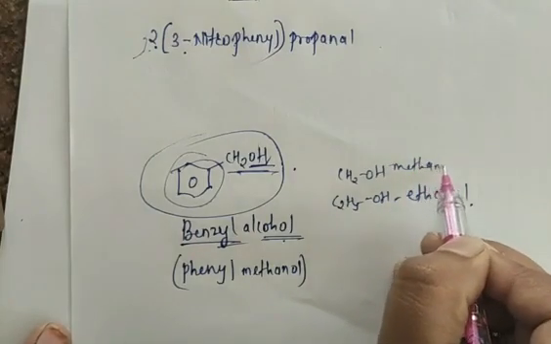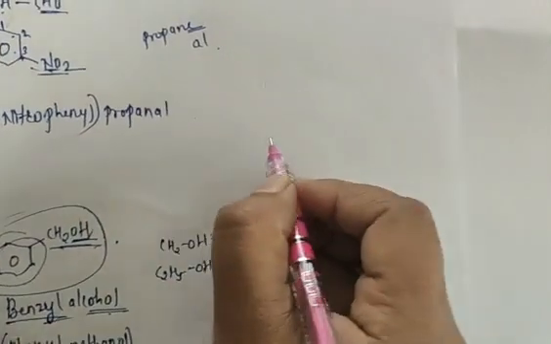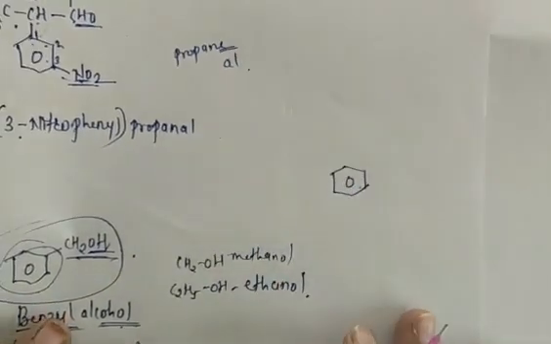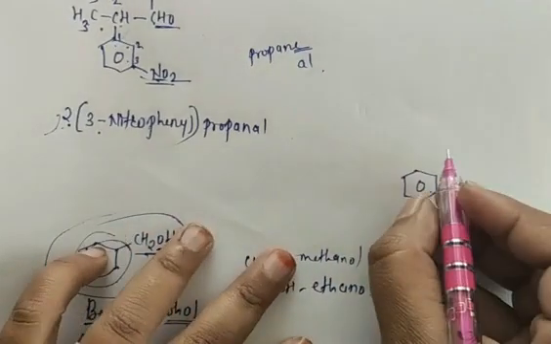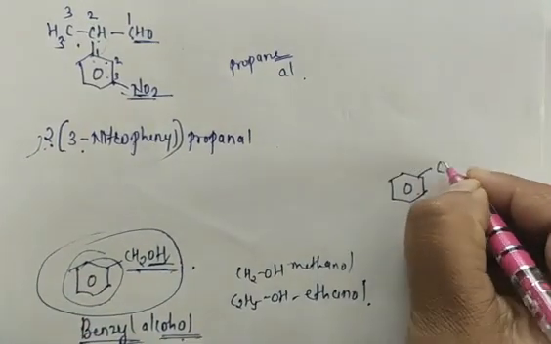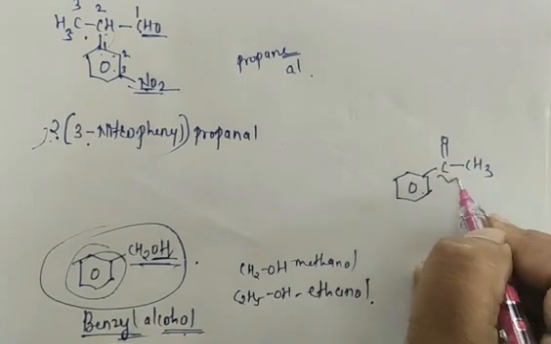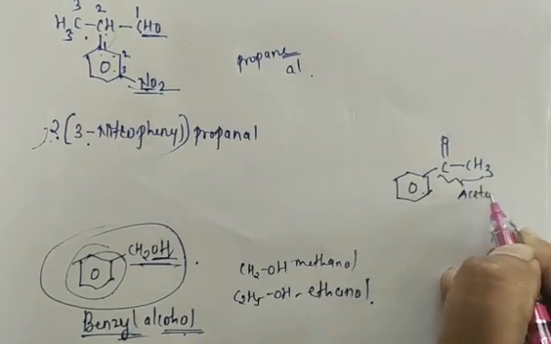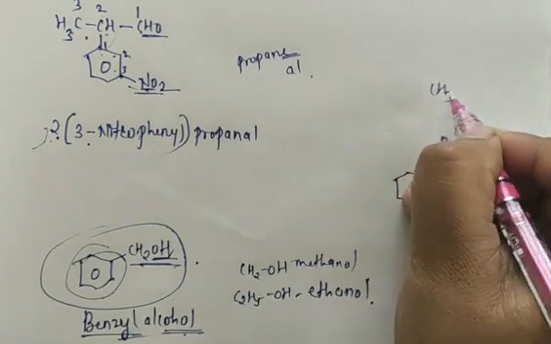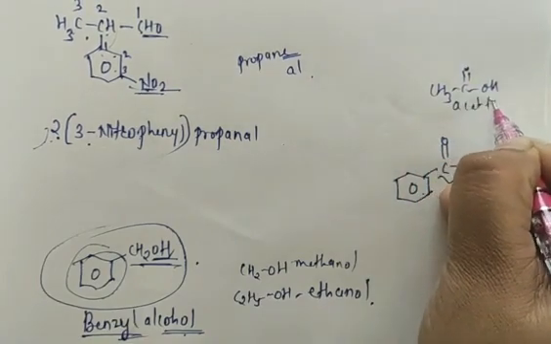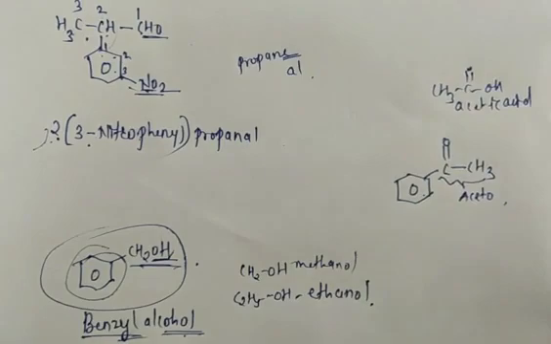Suppose your benzene ring is attached with C double bond O, CH3. This group we call the aceto group. Yes or no? CH3, C double bond O, OH is acetic acid. All of you know the name is acetic acid.